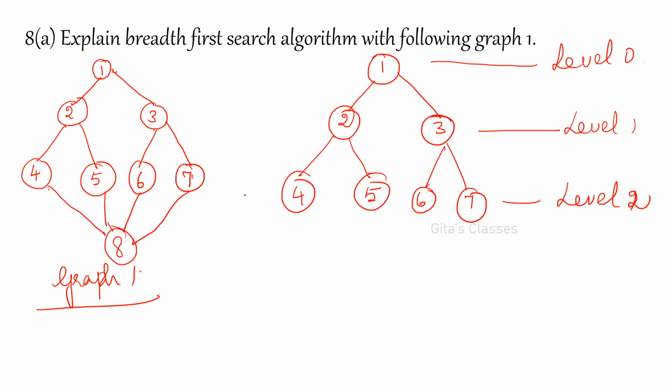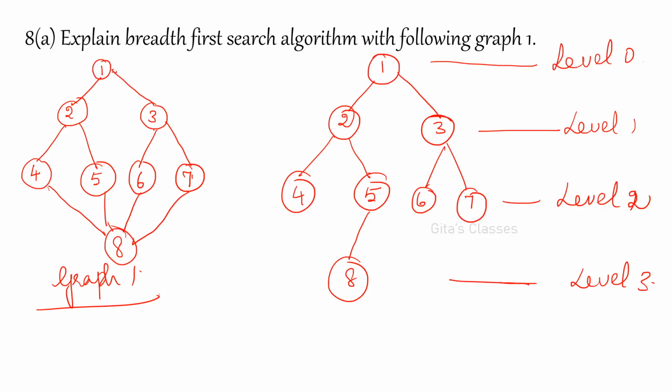Now, next you can consider this as 8. And with 5, 8, not required. With 6, it is not required. Otherwise, instead of this, you can write like this also. From 5 also. From any one of the vertices, you can join 8. Okay. And this is at level 3.